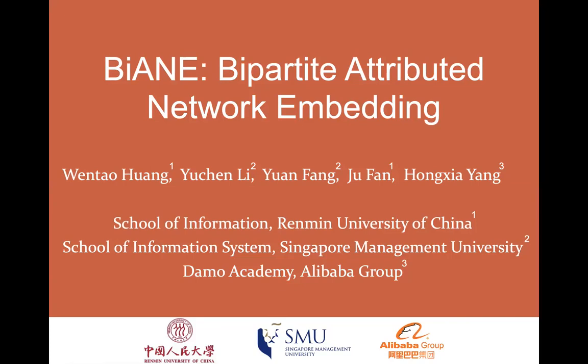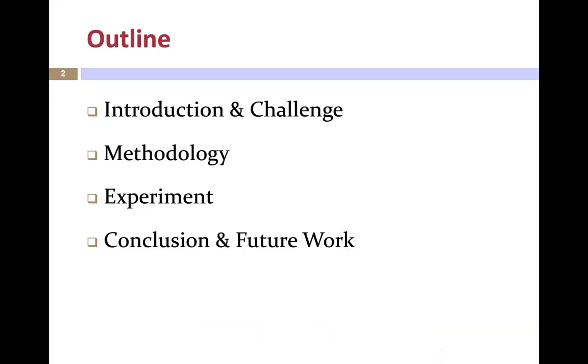So, we focus on the network embedding problem on the bipartite attributed network, which is a ubiquitous data structure to model many real-world scenarios. At first, let's have a look at the outline of this presentation. In the beginning, I will introduce the background and technical challenges of embedding bipartite attributed networks. Next, I will make a detailed elaboration of our proposed model BiANE. Then, I will present experiments conducted to evaluate the efficacy and efficiency of our model. In the end, I will conclude the contributions and point out some potential research directions to do in the future.